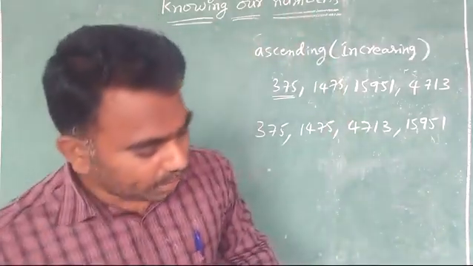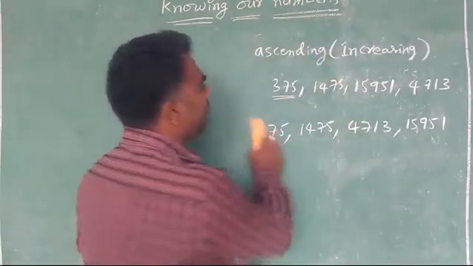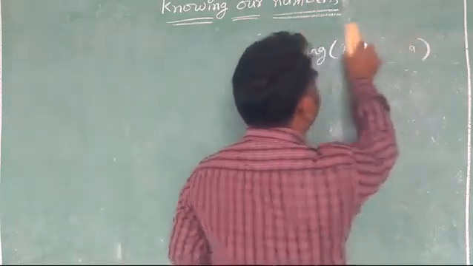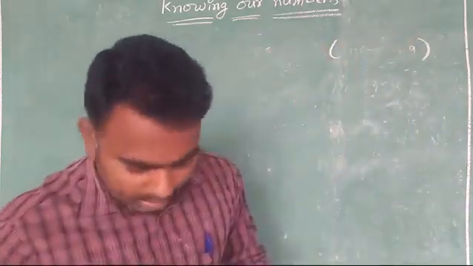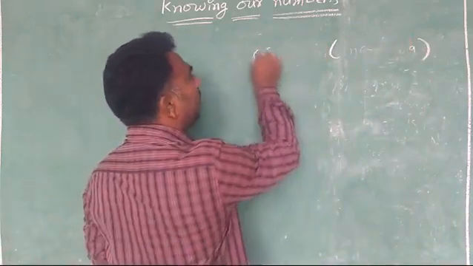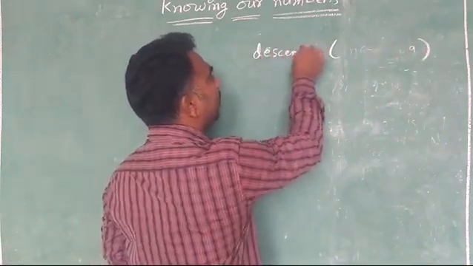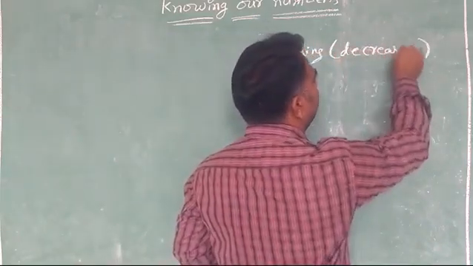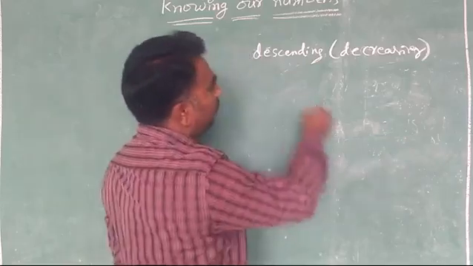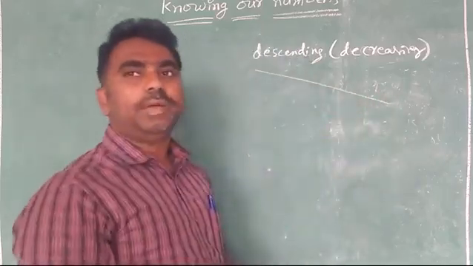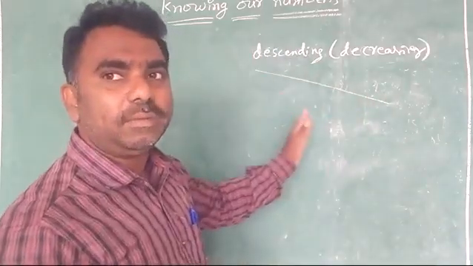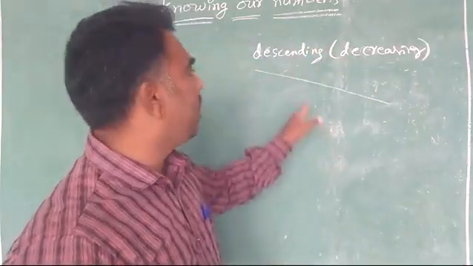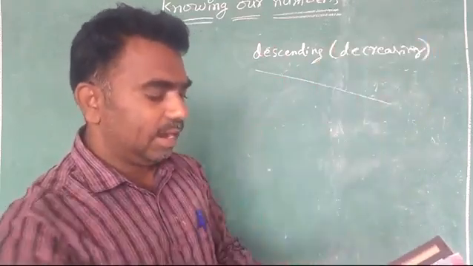So next, the third bit is descending order. What is the third bit? The third bit is descending order. Descending means decreasing. Decreasing means big to small. First the biggest number, next the next biggest number, last the smallest number. If you write in that way, that is called decreasing order.